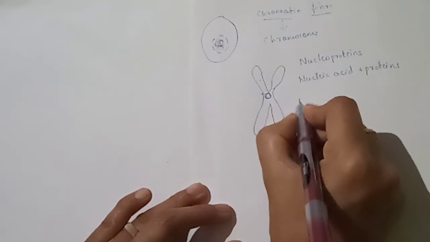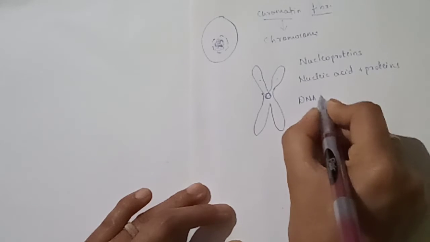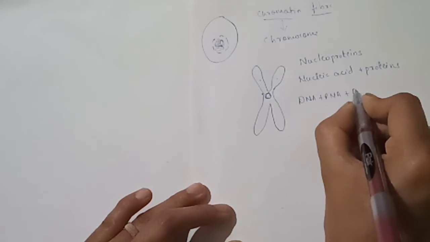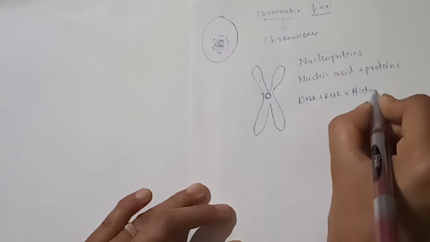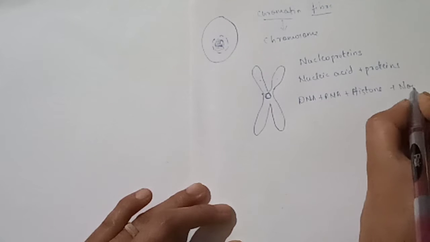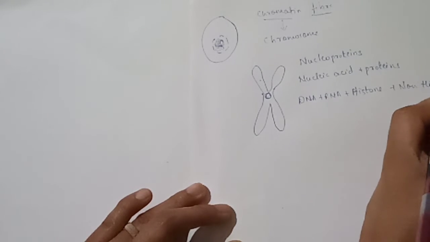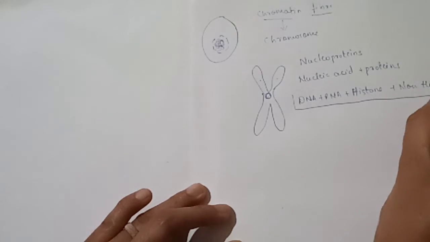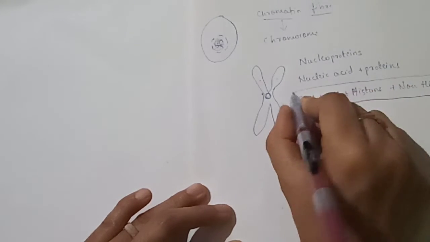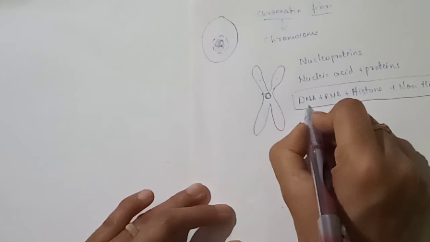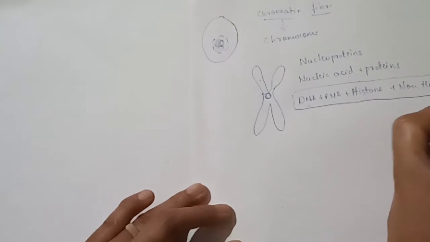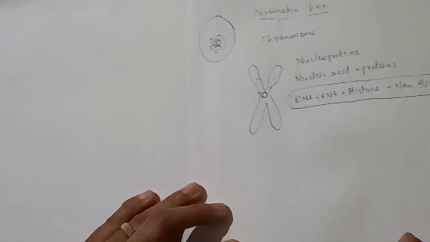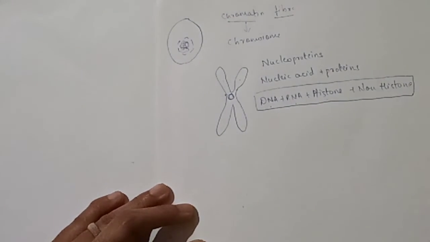Nucleic acids such as DNA, RNA, proteins like histone and non-histone. So, this is the major composition of a chromosome. Chromosome is mainly made up of DNA, RNA, histone and non-histone protein.